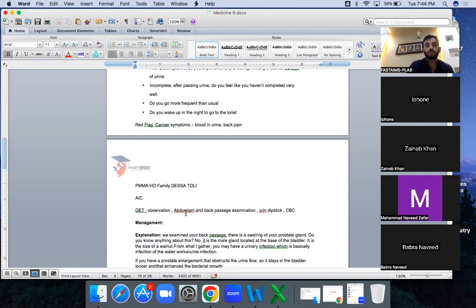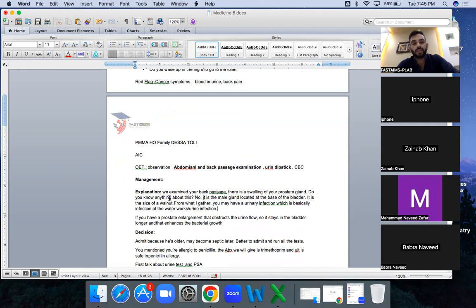And then you will be doing observation, abdominal, and back passage examination. These are the important points you cannot forget. And urine dipstick again here. This is again very important, as we have all talked about, and you will be sending for the CBC. OET for observation, examination, and I'm writing them in a single go because we don't have a lot of time to deal with them separately.